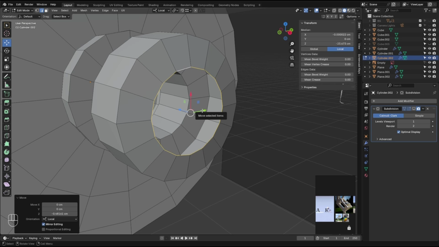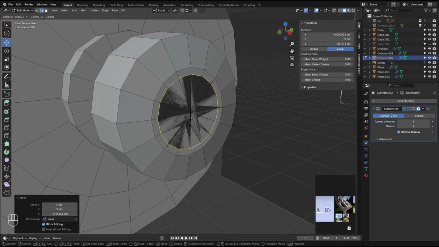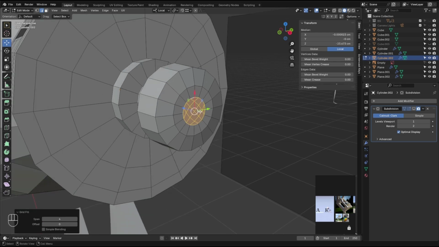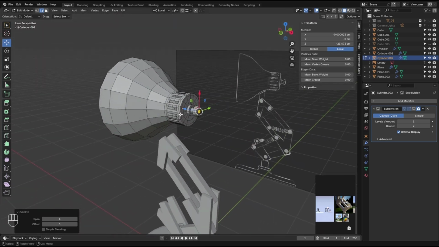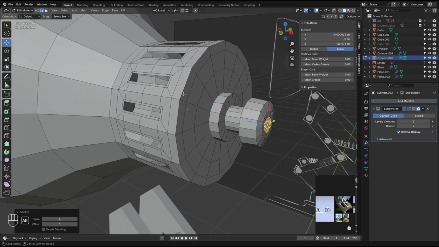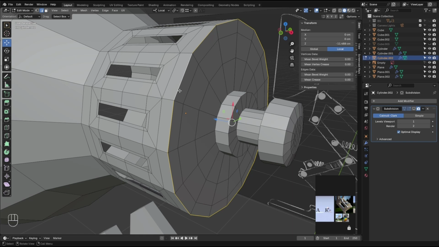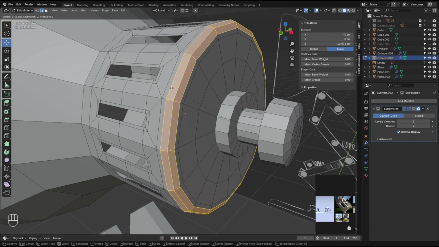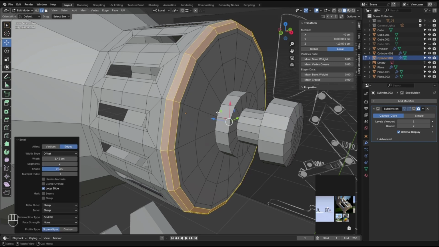Let's add another ES, extrude towards center right there, then cap it with the grid fill. And that's basically it, except for some bevel and edge support. Let's make something like this here.